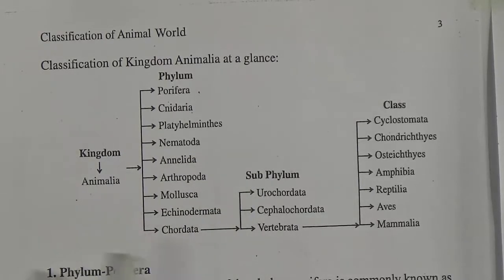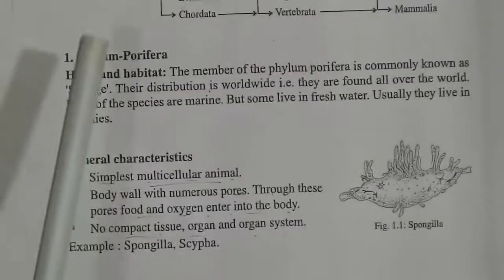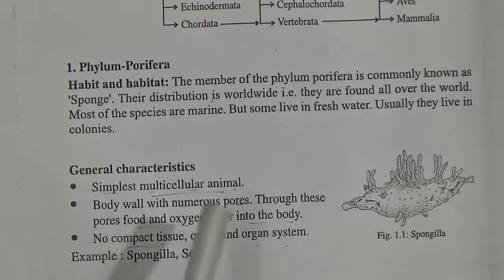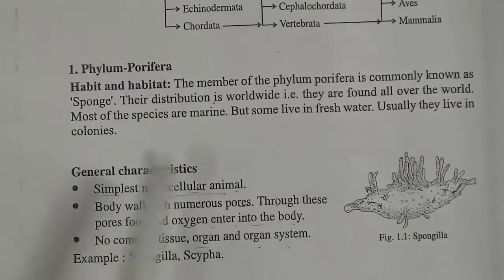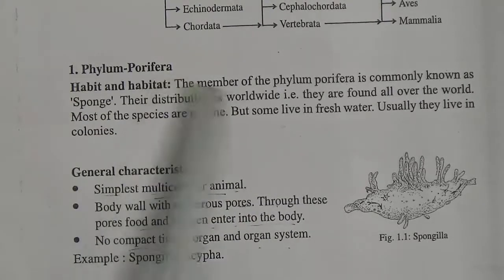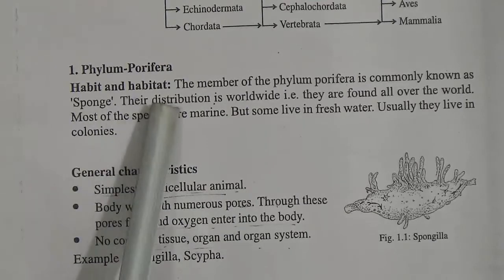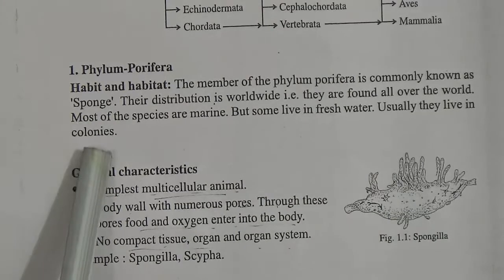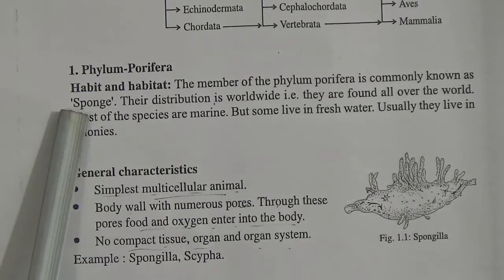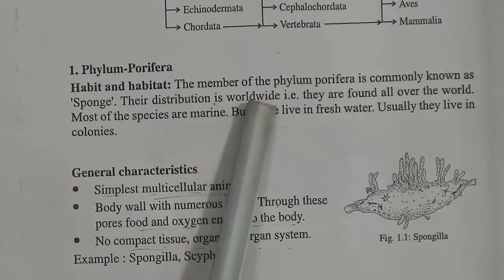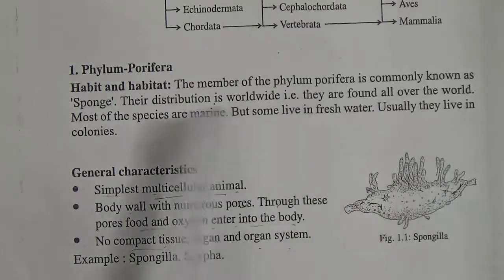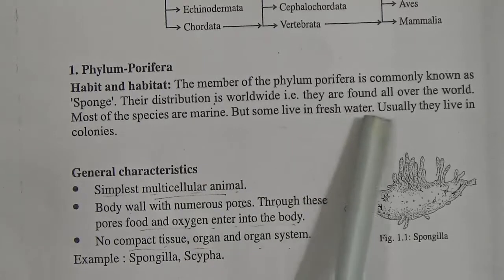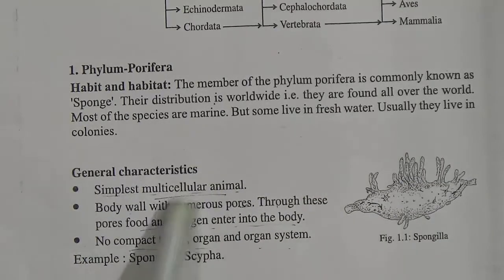Okay. Now come to the next topic. Now we will discuss the habit and habitat and the characteristics of these phyla. Okay. Now phylum 1, Porifera. First, habit and habitat. The members of the phylum Porifera are commonly known as sponges. My dear students, this is an important knowledge-based question. Their distribution is worldwide. They are found all over the world. Most of the species are marine, but some of them live in fresh water. Usually they live in colonies.